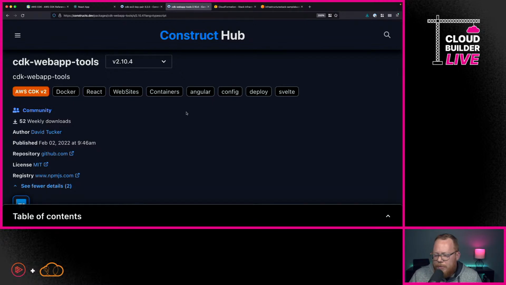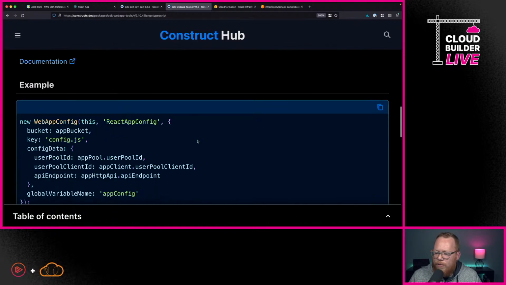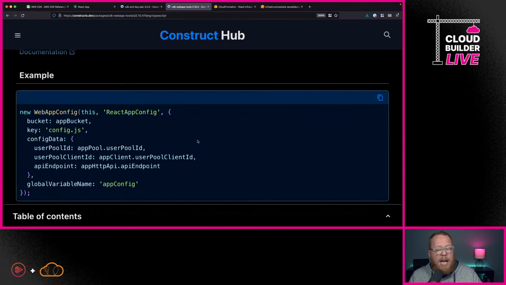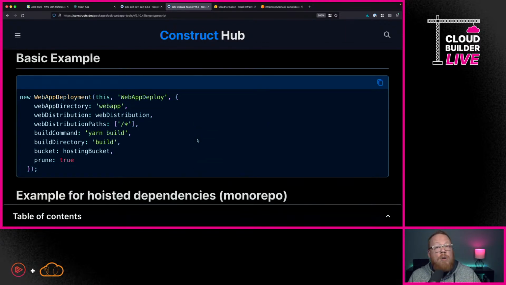Now, I've created one that I actually used in one of my serverless paths on Pluralsight called CDK Web App Tools, and we're going to use this to handle a bit of our deployment. So I wanted to showcase here that you can actually see this particular construct, and we're going to use it both for the ability to create this config file that our React application can read, but also so that it will do the deployment for us, including building our web application as a part of our CDK deployment. So with all that said, let me go ahead and head back over here into VS Code.